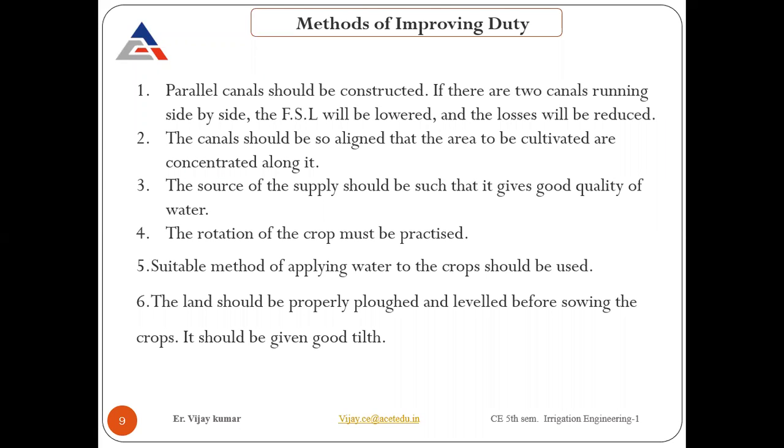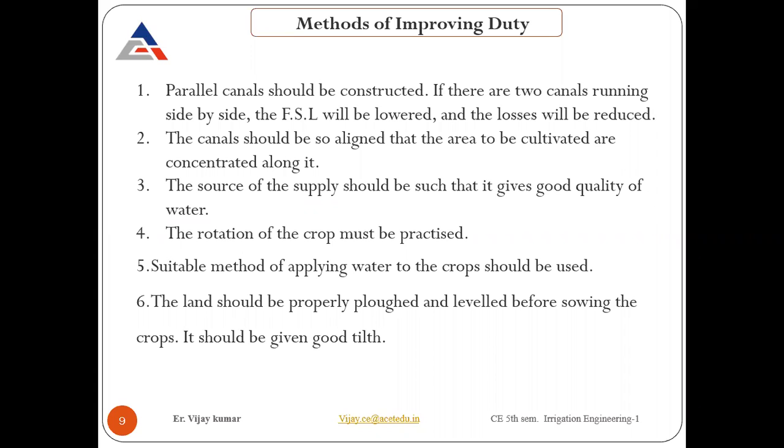The rotation of the crop must be practiced. What does that mean actually? You need to change the crop. We are not going to use one single crop the entire year. We change every 6 months, or even three crops we generally take out from the field. Rice, generally in my area, we have wheat, we have vegetables, or many others you can utilize depending upon the soil and the water availability of your area. So the rotation should take place.